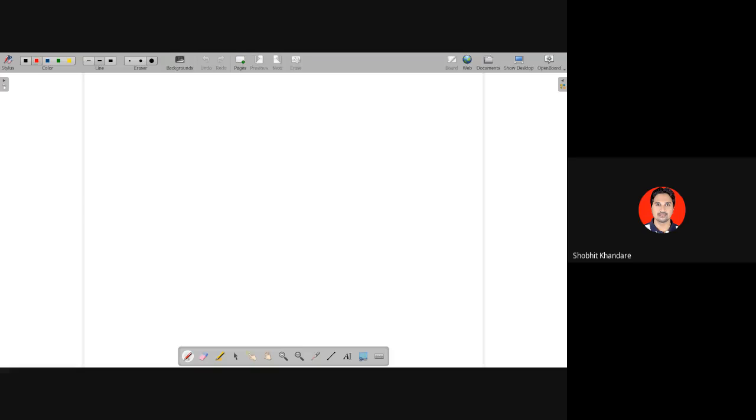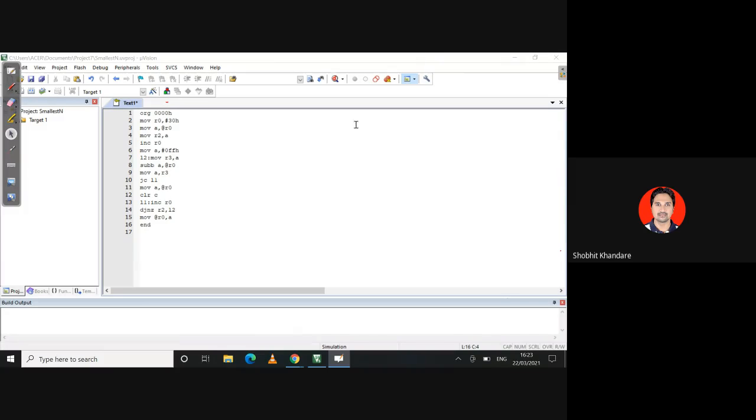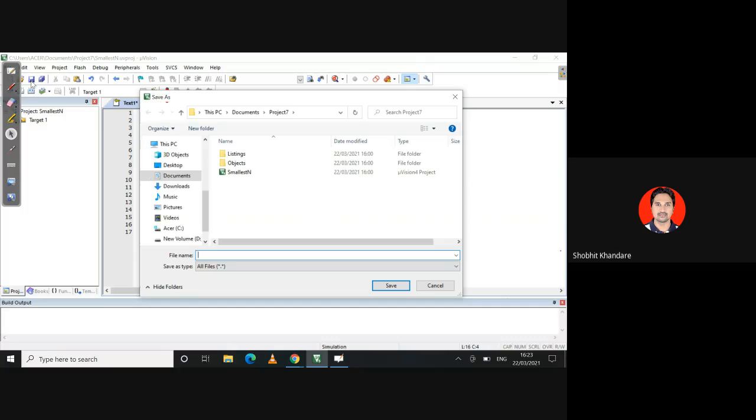Once you have done with this, the next thing is to save the program. See my project 5. I told you earlier that every program needs a separate folder. My supporting files are all in it, and the smallest file with the .uvprojx extension is in it. So my file will stay in this. Now this is for smallest. It will be a smallest.asm file, and you have to save this file.